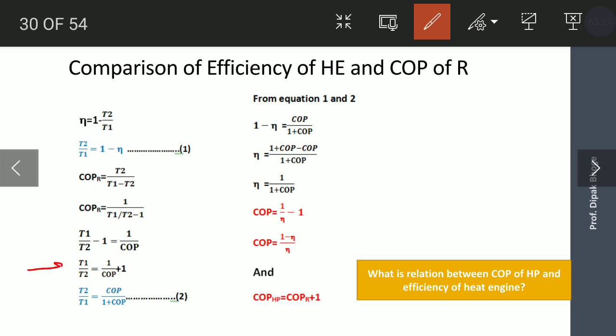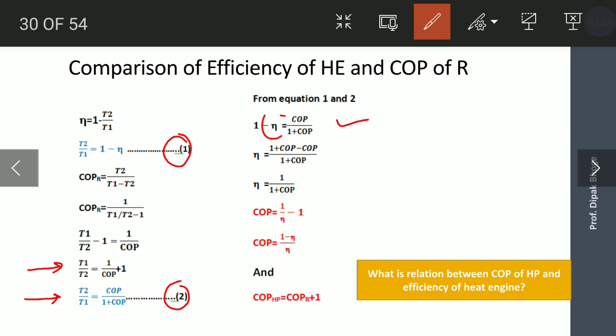Then T1 upon T2 is equal to 1 upon COP plus 1. Then T2 by T1 is equal to COP upon 1 plus COP. If you compare equation 1 and 2, its left hand side is the same, T2 by T1. Then you can equate the right hand side. When you equate, we are getting 1 minus efficiency is equal to COP of refrigerator divided by 1 plus COP of a refrigerator.